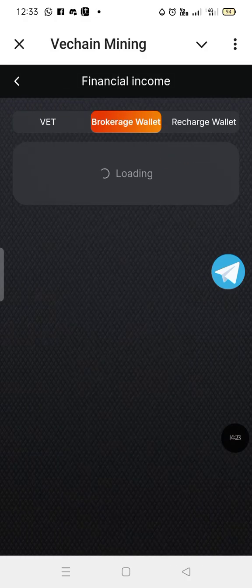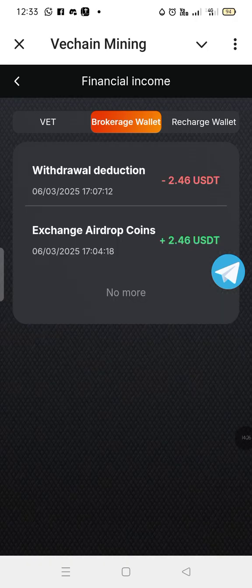Then if you come to brokerage wallet, I also explained what that is. You can see I exchanged yesterday. I swapped 82 VET coin, which was equal to 2.46 USDT or dollars. You can see right here, and withdrawal deduction, you can see the time I withdrew, and it didn't take even 1 minute. I think it was 1 minute or some seconds or so.